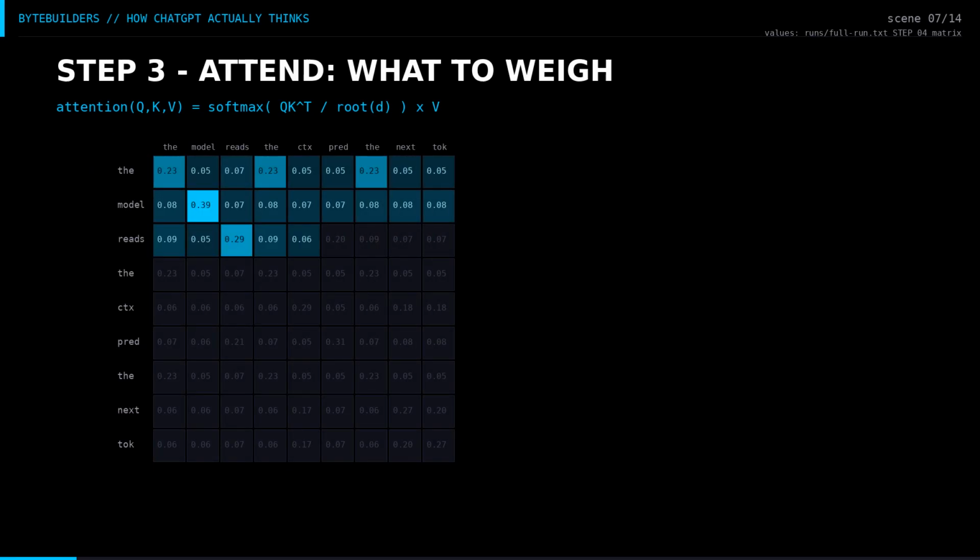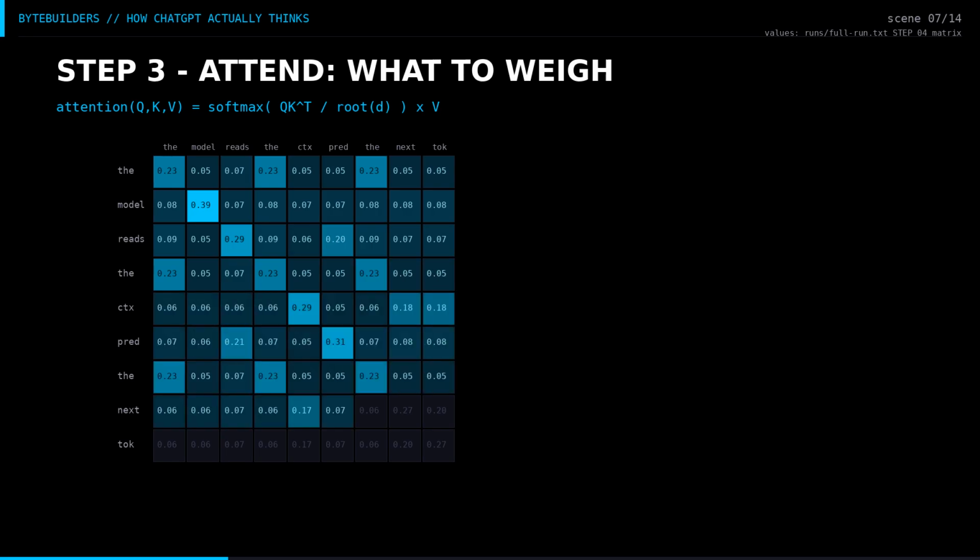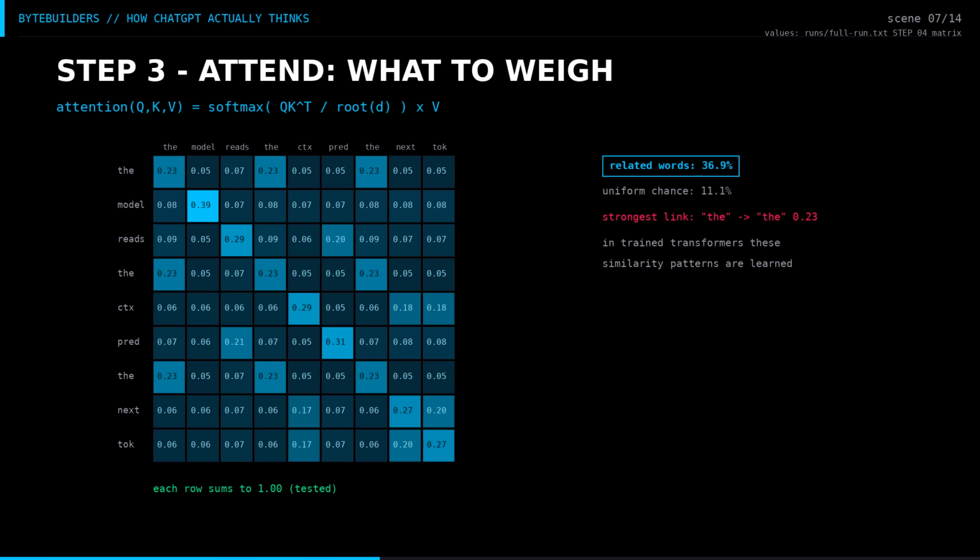Step 3. Attention. Softmax of QK transpose over root D times V. Every token scores every token, and each row sums to 1. Measured in this run, 36.9% of attention weight on related words against 11.1% uniform chance. Identical word forms locked on at 0.23. In trained transformers, these patterns are learned. This is how context gets weighed before prediction.